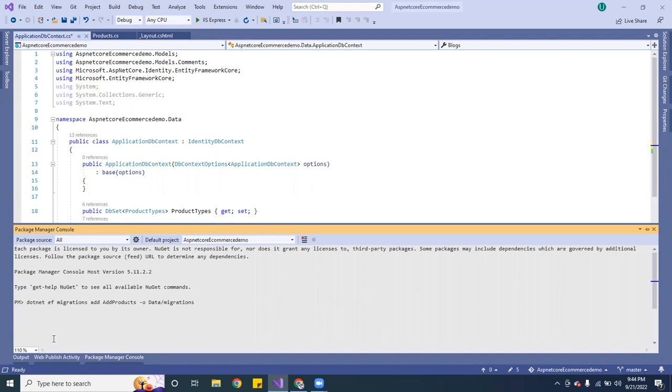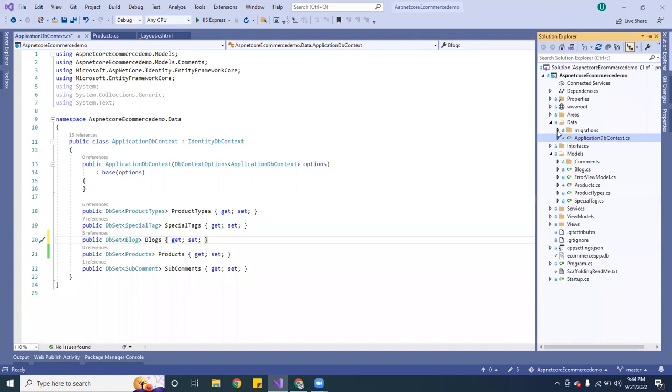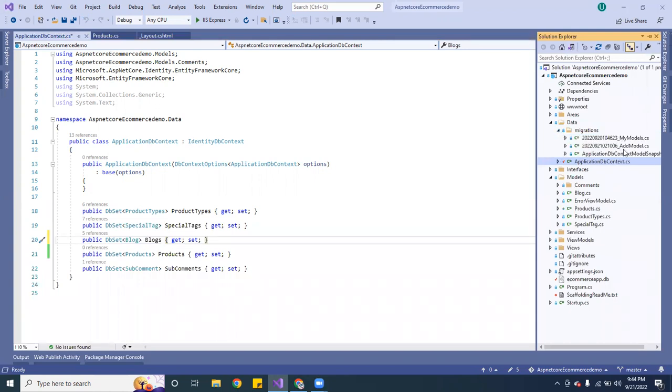Every time you do a new migration, it's going to save it here inside the folder. It has like a history. So inside your folder, you have a snapshot right here. So whenever you do a new migration, it will create a new one over here.